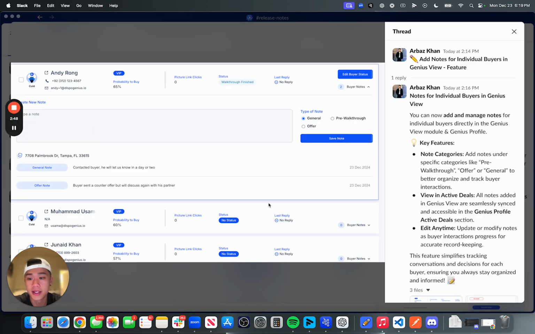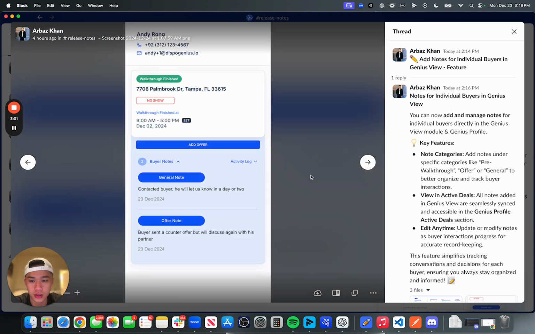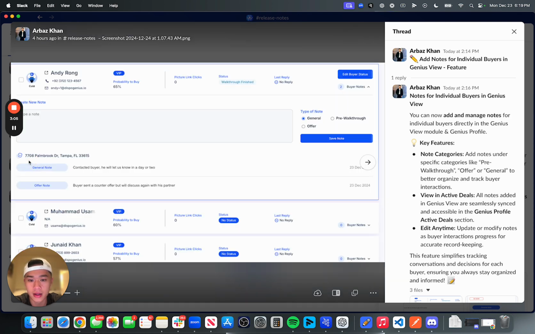Another really big one is now you can save individual notes within each individual buyer per the deal. This was actually requested by Tyler Yanaka. It's a great feature. Now you can save individual buyer notes here. So you can also save it within this card as well. And there you go. That's how you can save in notes now.